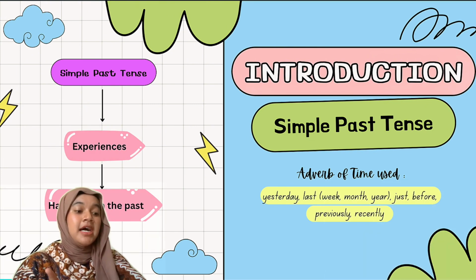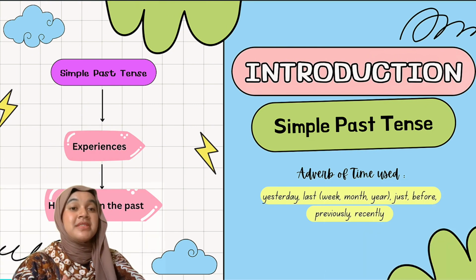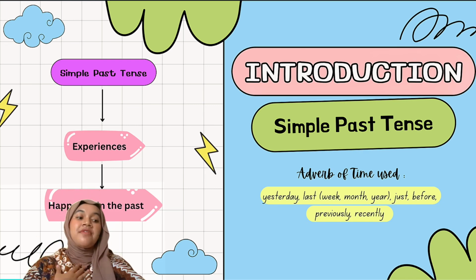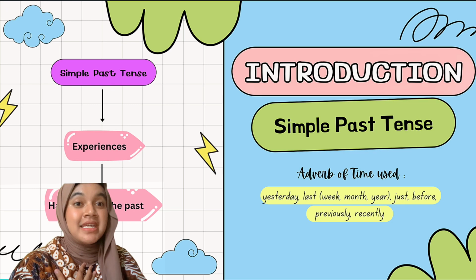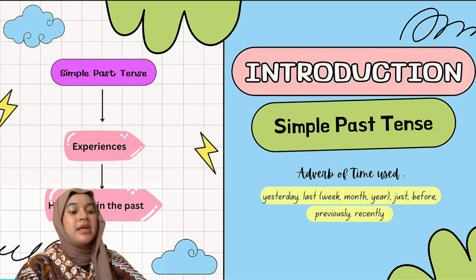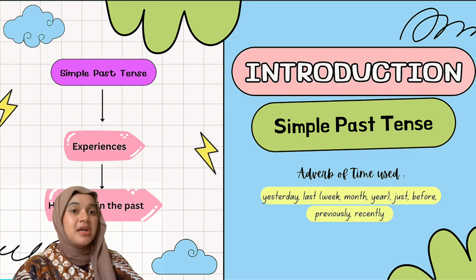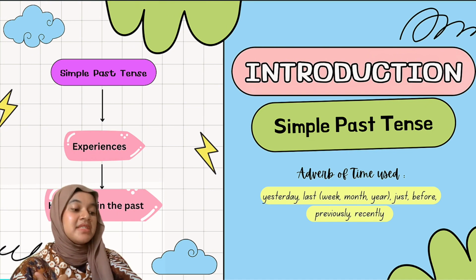The characteristic of simple past tense itself is that you find an adverb of time, like yesterday, last week, last month, last year, just before, previously, recently, and so on. So you can differentiate simple past tense from other tenses.